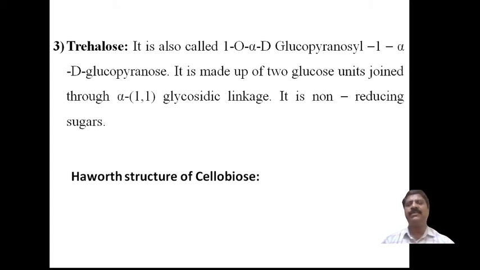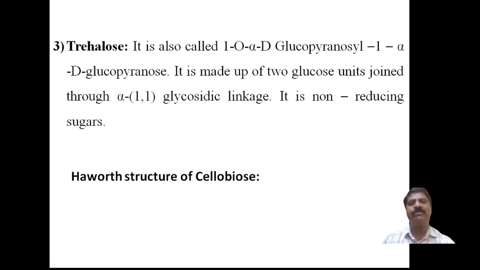And the third compound, trehalose. It is also called alpha D glucopyranosyl alpha D glucopyranoside. Now here you know that it is somewhat different. This name indicates that at 1, that is the one portion, the glucopyranose means alpha D glucose pyranose.